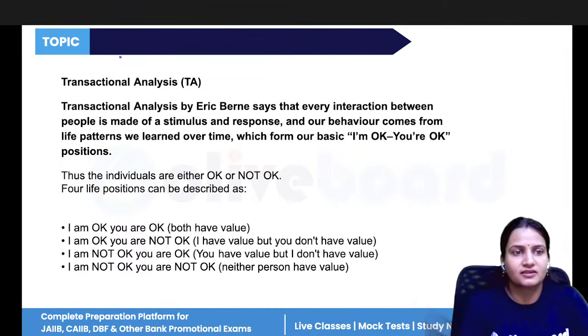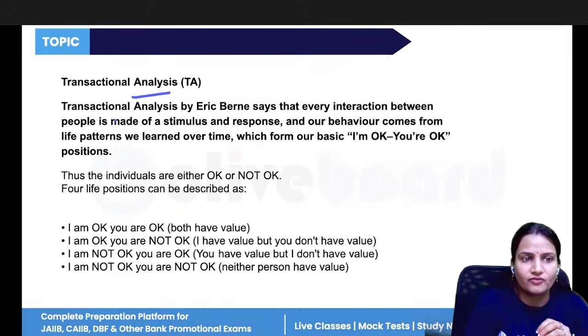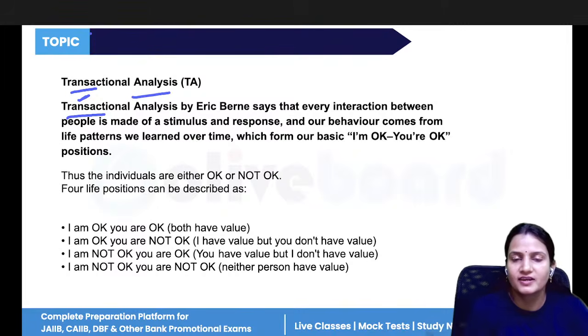Now, next is transactional analysis. Transactional comes from the word transaction. Transaction means just give and take, meaning if something is being exchanged, it could be a reward, a punishment, any products, or any services.